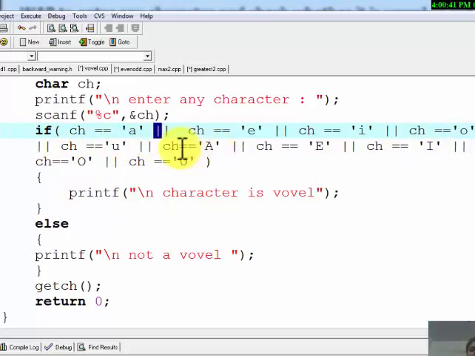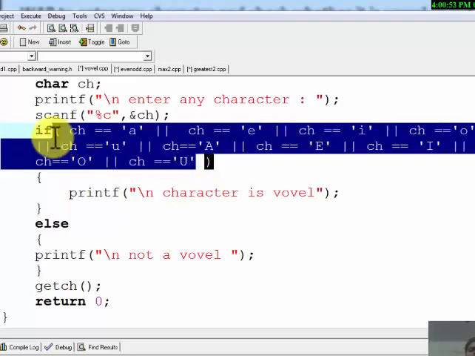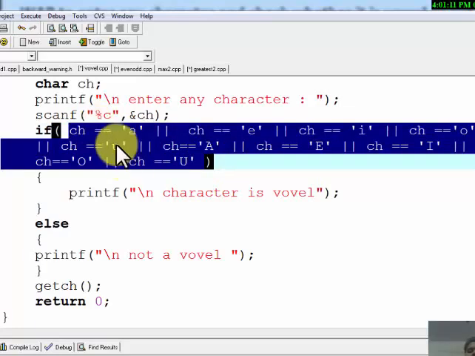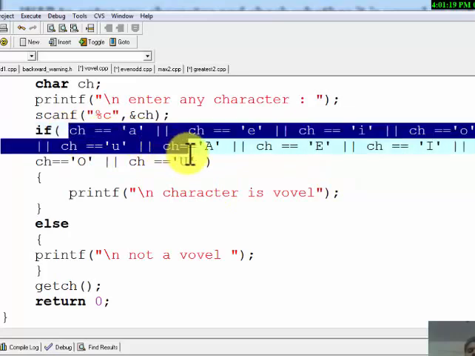Similarly, we are checking for the capital case. CH equal to capital A, CH equal to capital E, CH equal to I, CH equal to O, CH equal to U. So we are comparing the values of CH with A, E, I, O, U and capital A, capital E, capital I, capital O and capital U. If any of these conditions is true, suppose this is true, so whole expression will be true, so answer will be character is vowel.